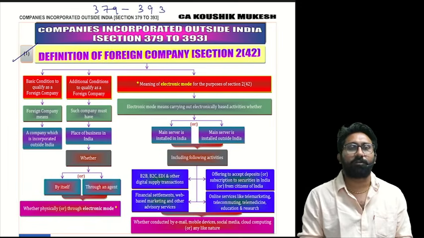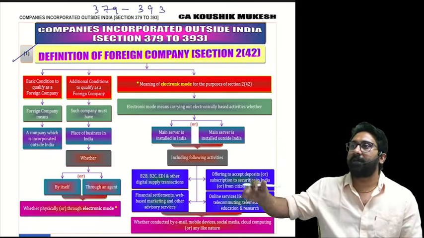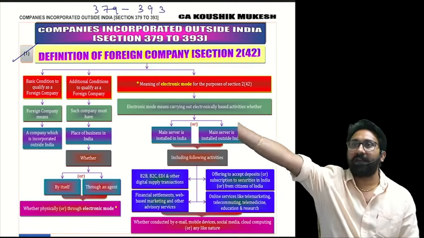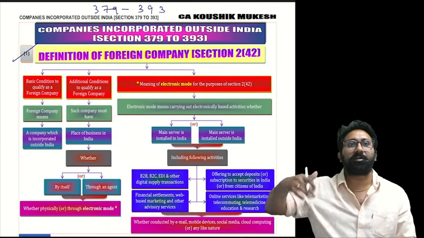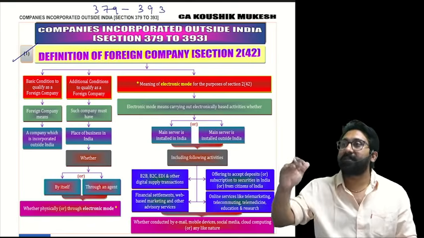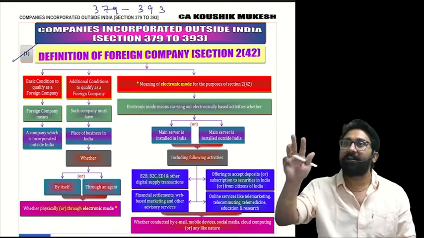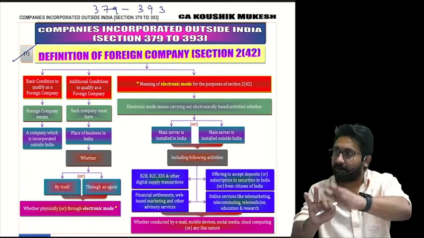Section 2 clause 42 defines a foreign company. Listen everyone. Foreign company means a company incorporated outside India having a place of business in India. Repeat again: company incorporated, place of business. That place of business in India can be there in 4 ways. Way number 1, physically. Way number 2, electronically.